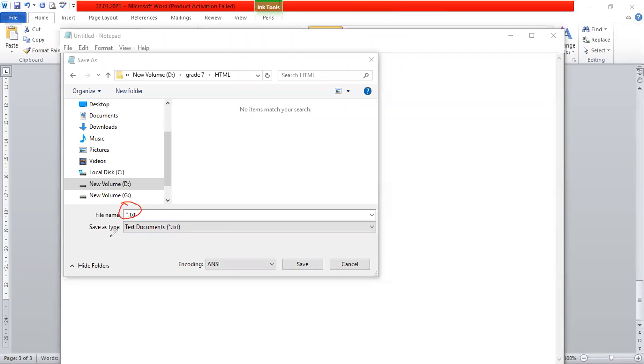So here they have given txt. So when you save the file, what will happen? You can give the file name. Okay, I'll give my first dot html. Okay, my first dot txt. So here, what is the save type? What is the file type? File type is txt, normal document.